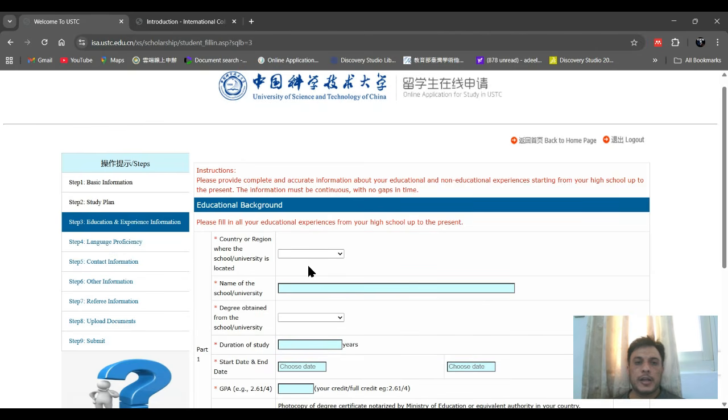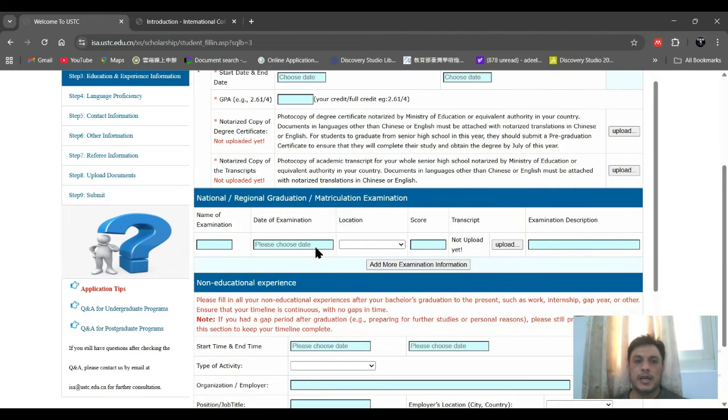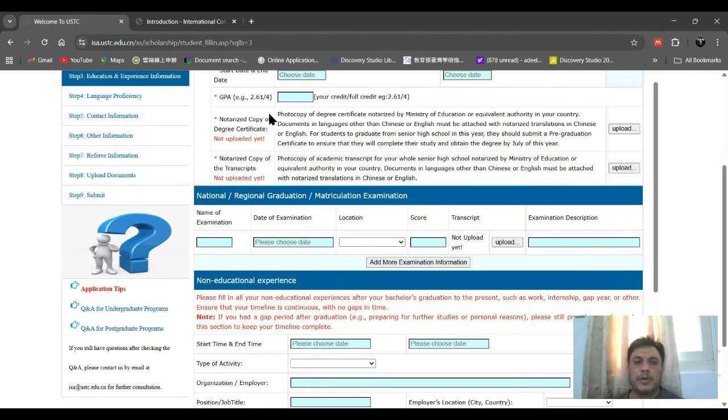Okay, in education and experience you have to add the information about your country, name of school, degree and duration, and your marks or GPA. And you have to upload your notarized copy of degree and transcript here. You can go to a public court and they will do it for you. They can also mention that. And also you have to add the matriculation examination name, your name, date of examination, location, score, and you have to upload the transcript of your matric results.